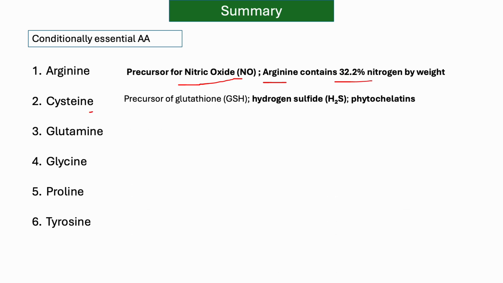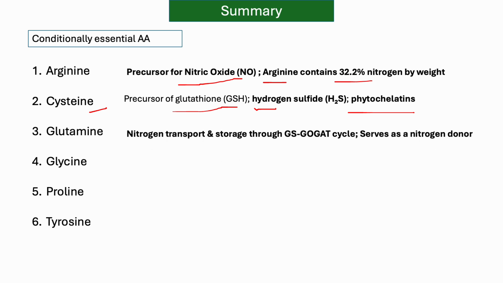And cysteine is a precursor of glutathione, which is an antioxidant metabolite, and also a precursor of another signaling molecule, hydrogen sulfide. Also, cysteine can form phytochelatin, which helps to detoxify heavy metals.